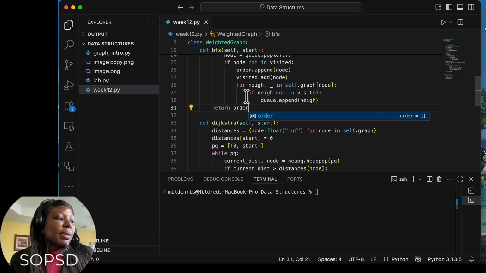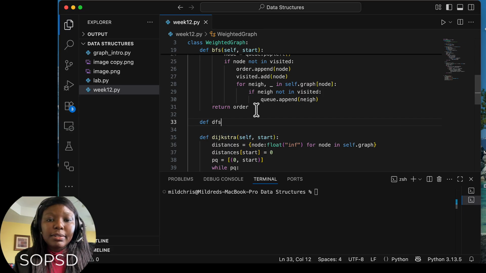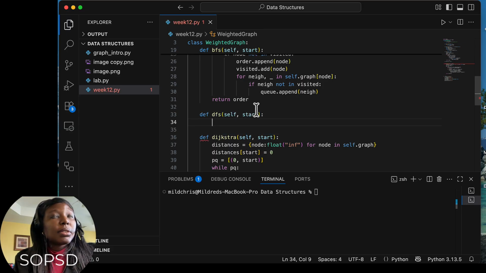Let's do the other method of traversing, which is the depth first search method, where we add a node to the stack after we have finished exploring all the neighbors, and then we reverse the stack. So let's do it like this. Say def, let's call it DFS, and here self, start. So here what we want to do is we set the visited, we set the order, and then we just want to add to the stack.